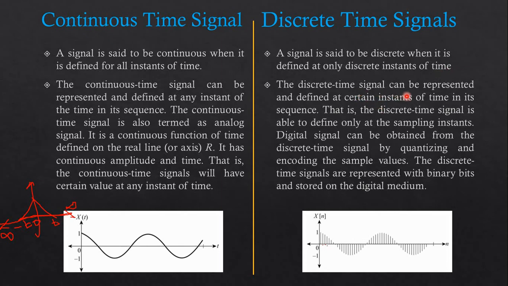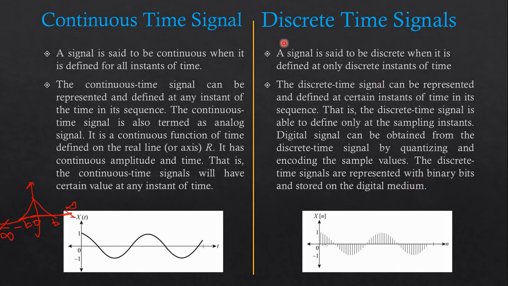The discrete time signal can be represented and defined at certain instants of time in its sequence. That is, a discrete time signal is defined only at a sampling instant. A digital signal can be obtained from the discrete time signal by quantizing and encoding the sampled values. So we can also convert an analog signal to a digital signal, or continuous signal to discrete signal. The discrete time signals are represented with binary bits and stored in digital medium.